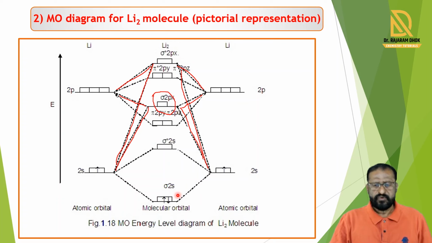Only two electrons are filled here, so these two electrons are filled in the sigma 2s molecular orbital and the other orbitals remain empty. So this is the pictorial representation of the lithium molecular orbital diagram. Now from this diagram, we write the molecular orbital electronic configuration.